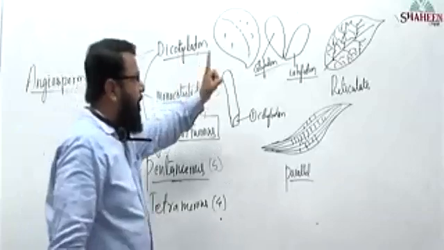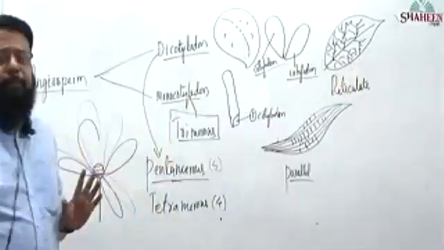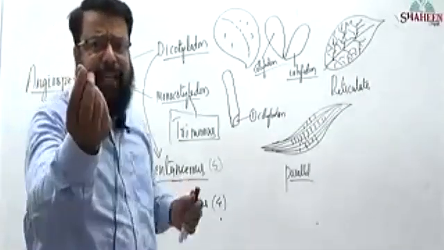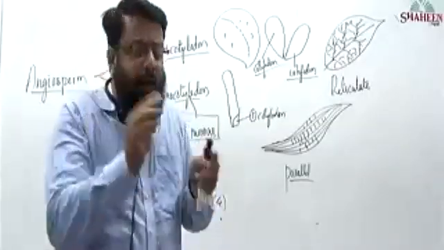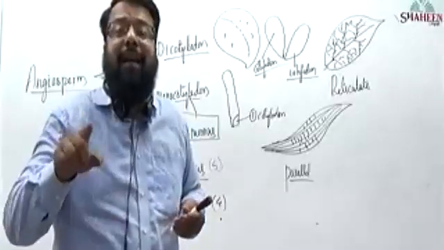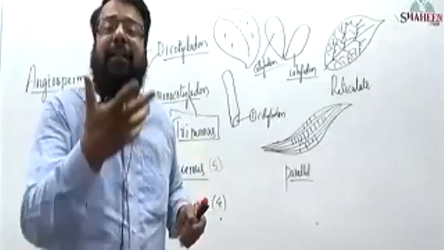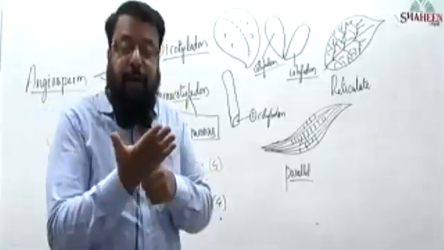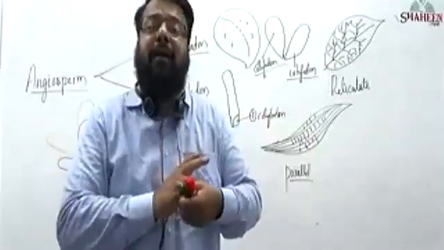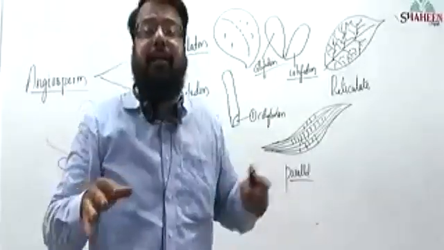First, presence of cotyledon. Second, venation. Third, structure of flower. If you got a seed and as soon as you press it, you get 2 pulses, 2 parts, then what will you call it, dicot or monocot? It is dicot. If you press and get only 1 piece, then it is monocot. If the venation is reticulate, forming a network, then it is a dicot. If you observe a leaf with parallel venation, it is monocot.